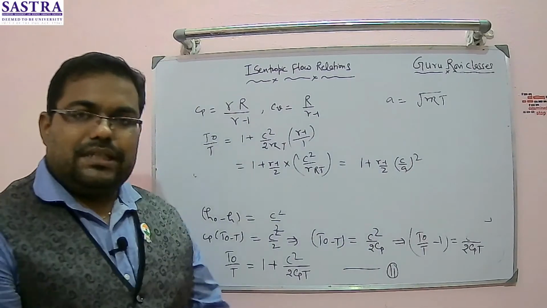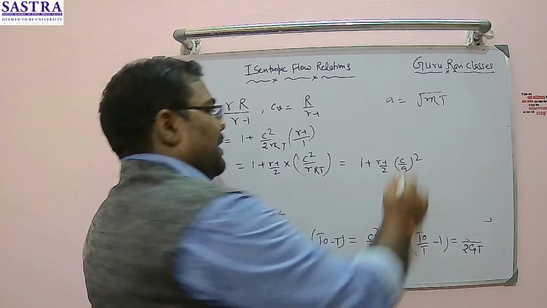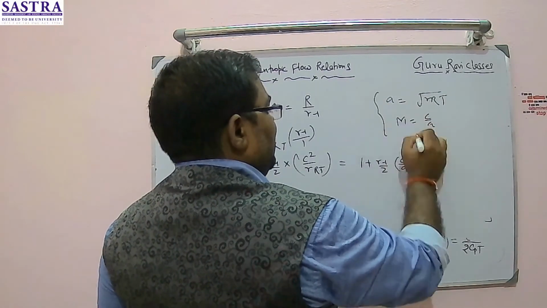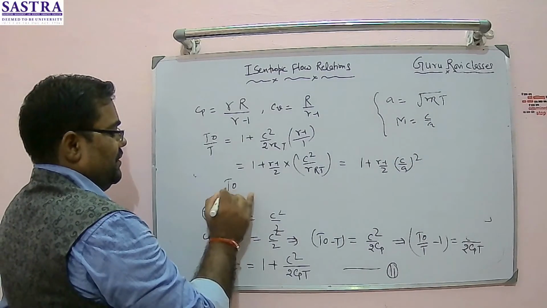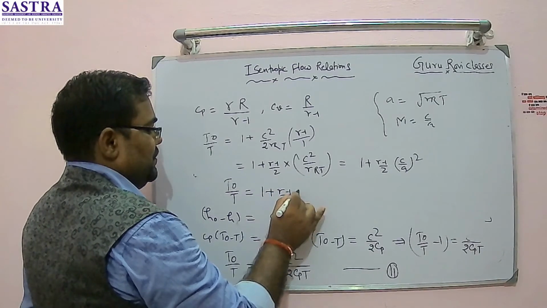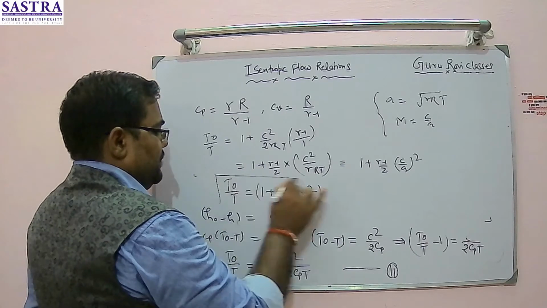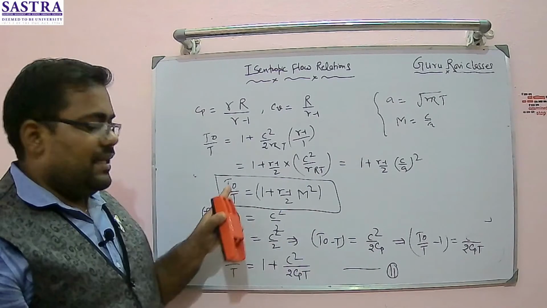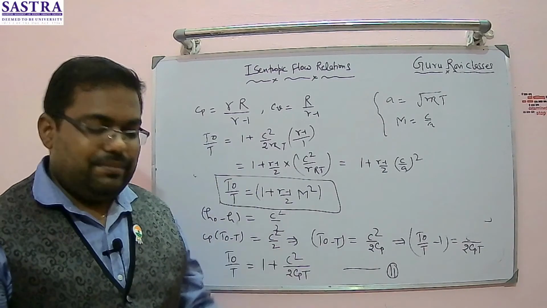And Mach number is nothing but local speed of flow divided by speed of sound, right? So Mach number is nothing but C divided by A. This already you know, so you substitute here. You can write a direct relation: T naught by T is equal to 1 plus (gamma minus 1) by 2 M square. So this is my first equation in terms of Mach number, relating stagnation temperature and static temperature with Mach number.